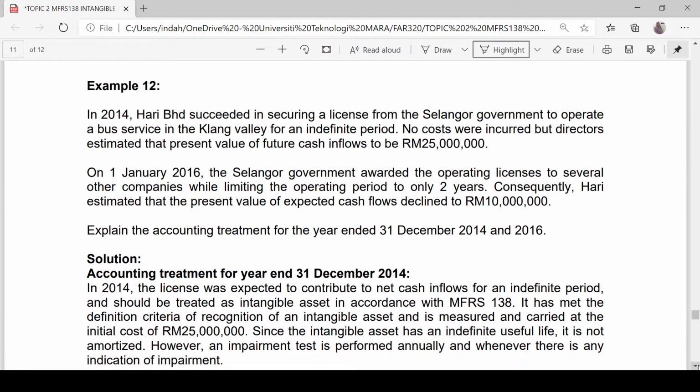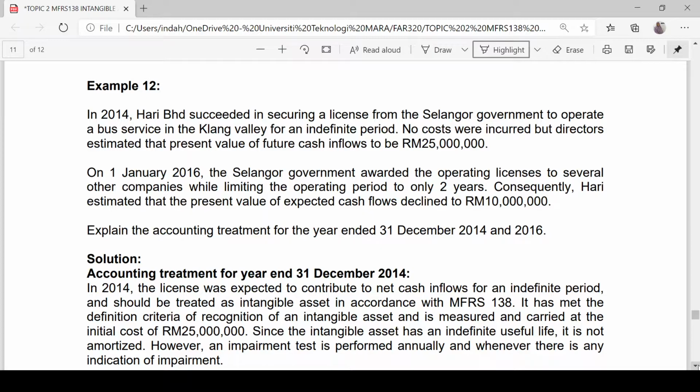The other thing we need to discuss is whether or not we are going to provide for amortization. Since the license has an indefinite useful life, no amortization expense is to be provided. At the end of the year, the carrying amount was 25 million.